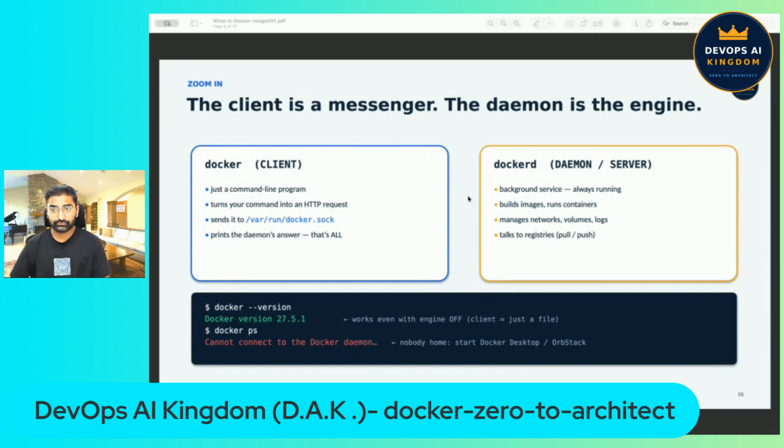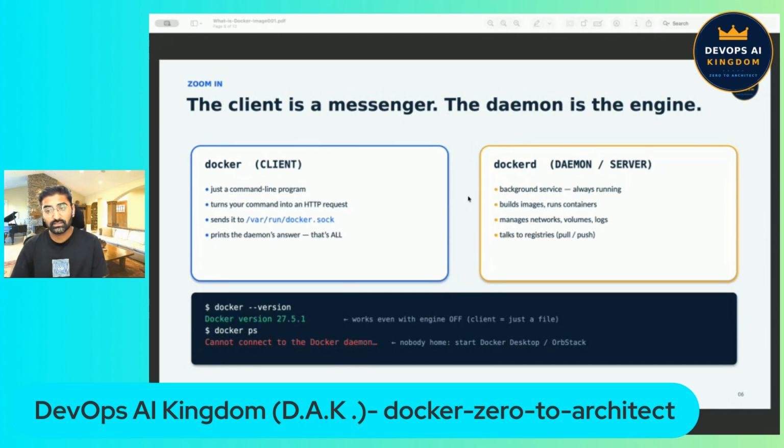The daemon is the program named dockerd, where the letter d at the end stands for daemon, which means a background service. The daemon listens on that socket and does all the real work. It builds the image, it starts and stops the container, it creates networks and volumes, and it pulls and pushes images to the registry. And here is live proof that the client and the daemon are two separate programs.